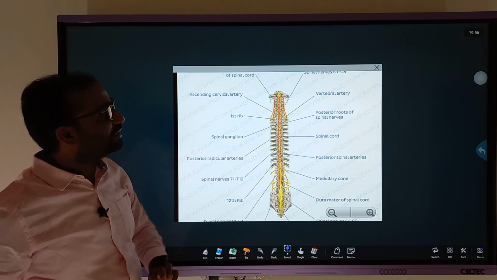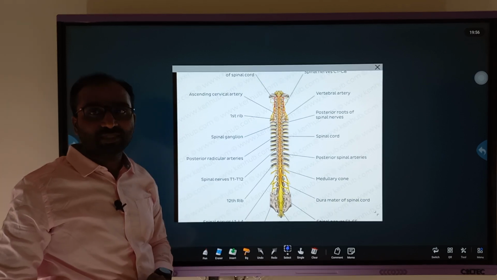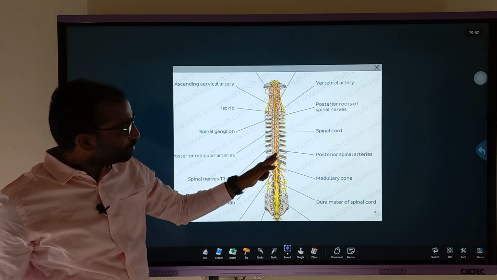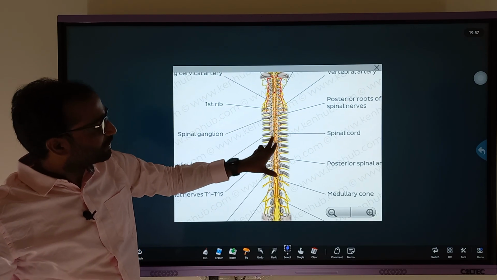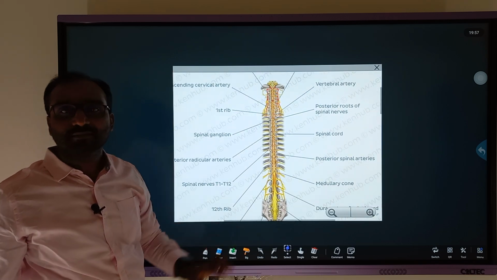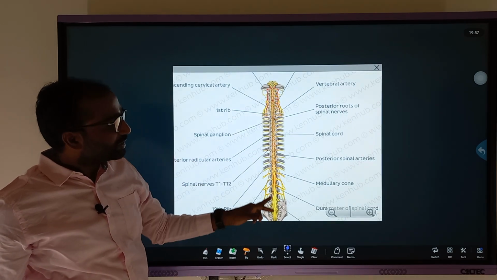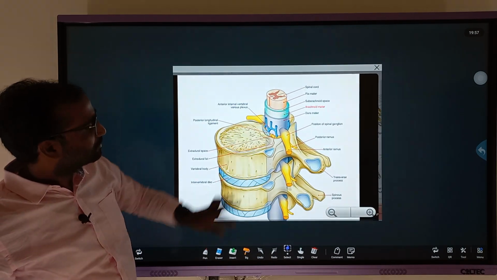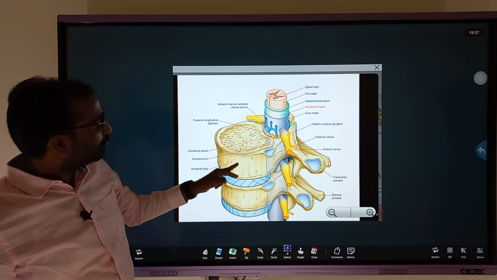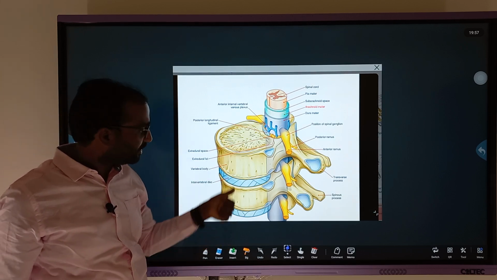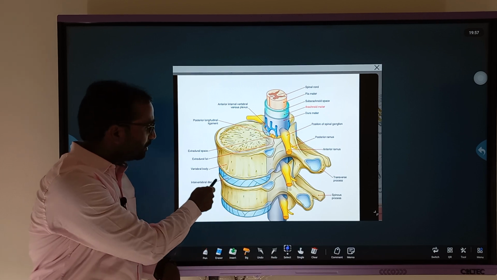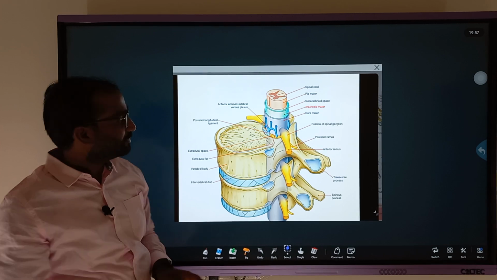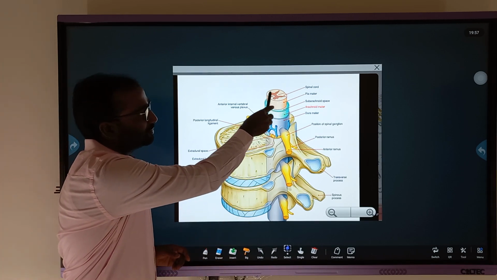Then I have also given the differences between spinal cord and vertebral column. So here this middle tubular structure is what? Spinal cord. It is protected by the vertebral column. So this vertebral column is made up of what? Vertebrae. Here this is a vertebra and here one more vertebra. Then between the vertebrae, this is what? Intervertebral disc, which gives support while you are bending or moving. Am I clear? So here the spinal cord, see it is very clear.